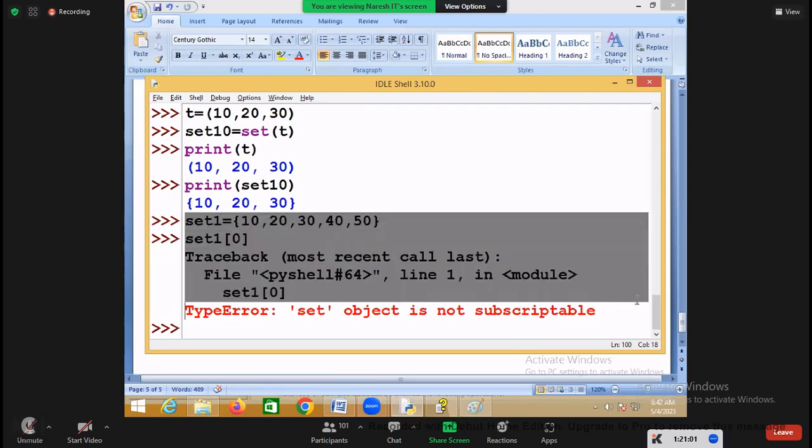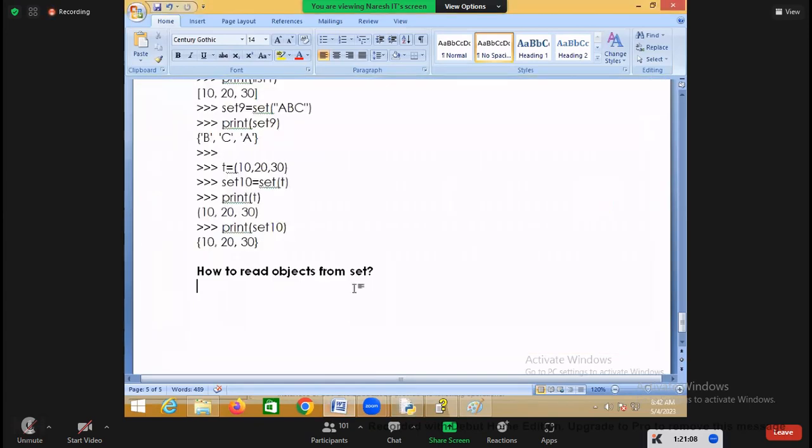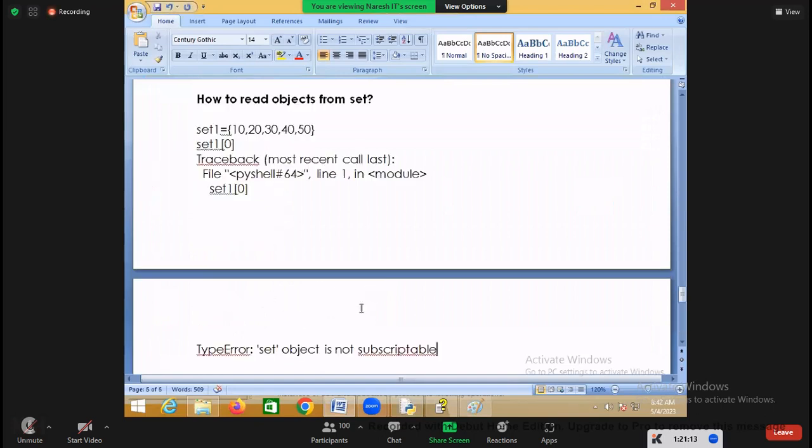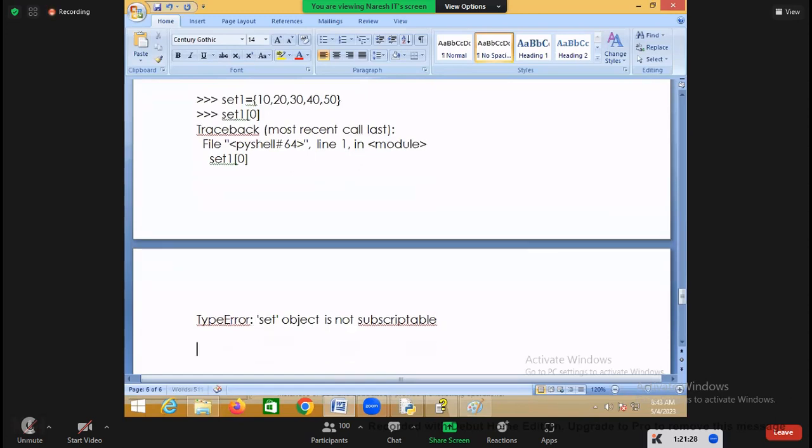Indexing and slicing are only for which data types? Sequence data types, but not for sets. So if you try to read the content of a set by using an index, it will generate an error saying that a set object is not subscriptable. Now that is an error. Then how to read? I said so.